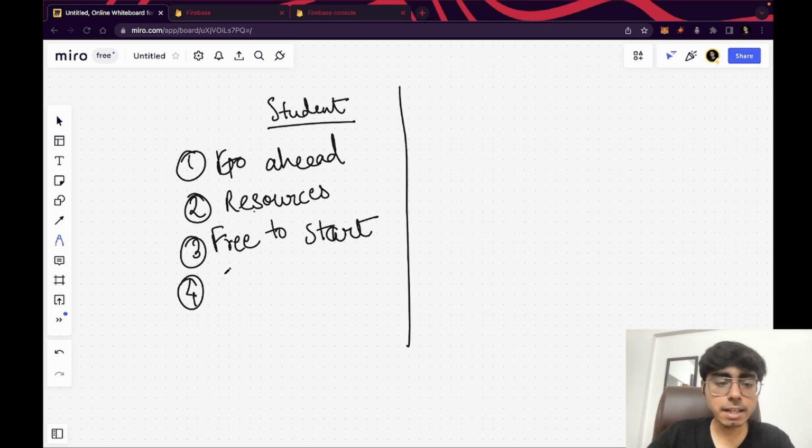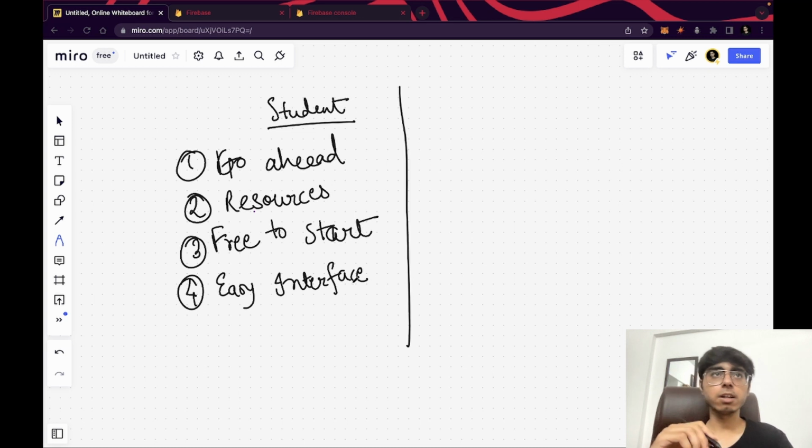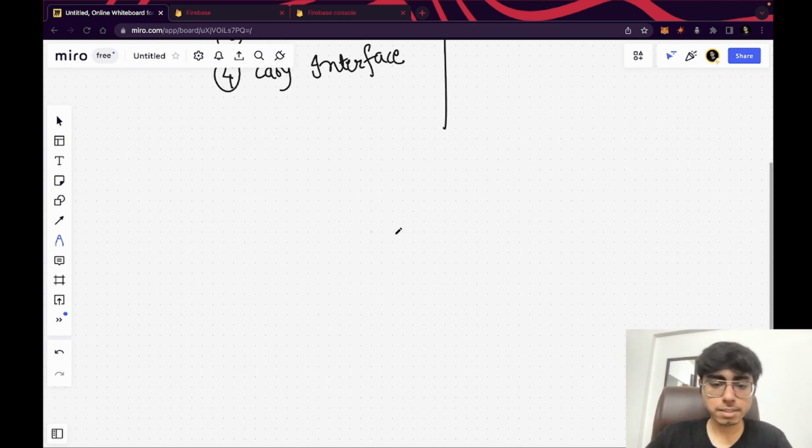Then number 4, easy interface. I remember that I already had experience with Firebase. So when I wanted to shift to MongoDB so that I could create my own custom backend with Node, Express and Mongo, I was very confused. What is a cluster? Why am I choosing AWS? Why am I choosing Azure? What is happening? Why do I have to work with a URL? Then I have to take that URL and paste it in my Express.js middleware, or I have to create a schema, I have to create a model, and for authentication I have to depend on JWT tokens and all that. But with Firebase, what happens...